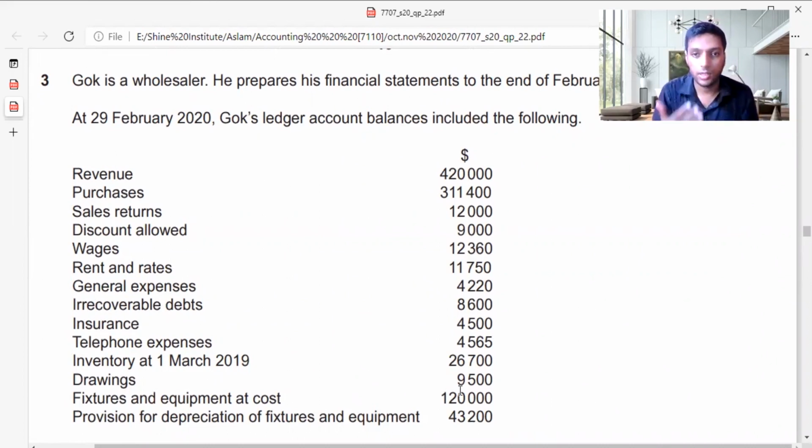So drawings you should record under financial position. Here we don't prepare financial position, so we can exclude drawings in the adjustment. But telephone expense we need to calculate. When I'm calculating telephone expense, that one quarter of telephone drawings for business use should be considered. So let's move on to the content again.